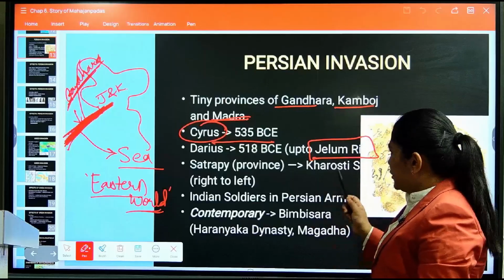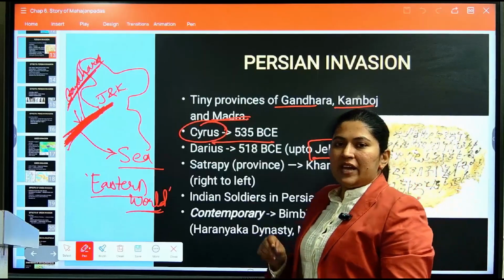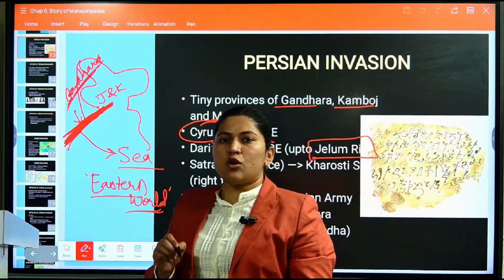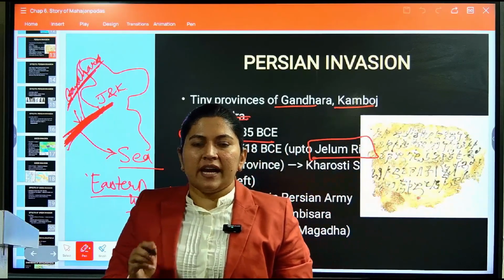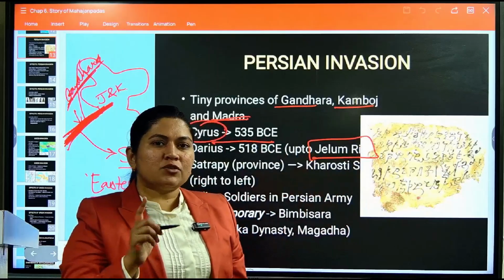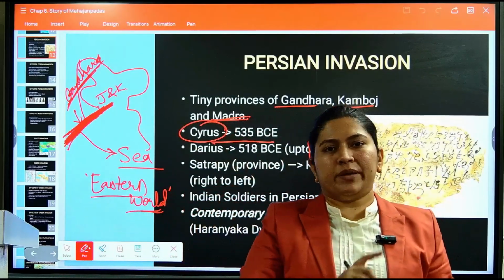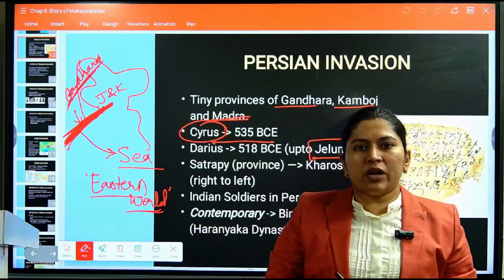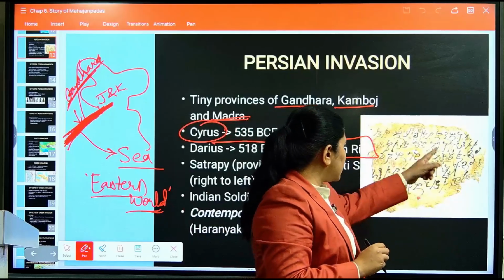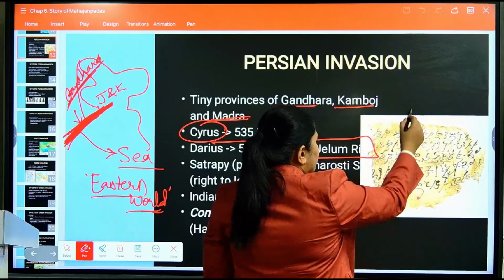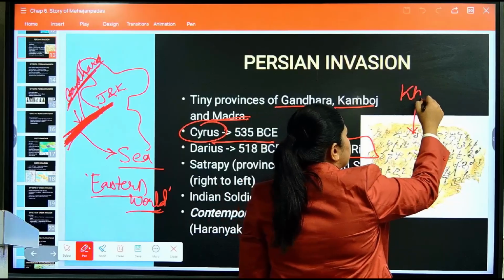During this time they left some evidence of inscriptions, and these inscriptions were known as the Satrapy. See these inscriptions. Now this is the Kharosthi script.